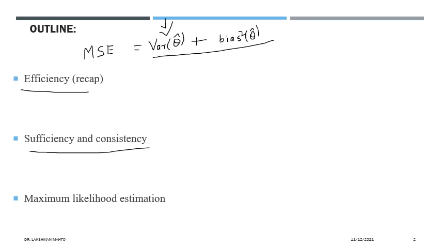Till now, we have been discussing only one kind of estimation, point estimation, like sample mean and sample variance. But these look like they are defined in an ad hoc manner, and there is no proper theory.